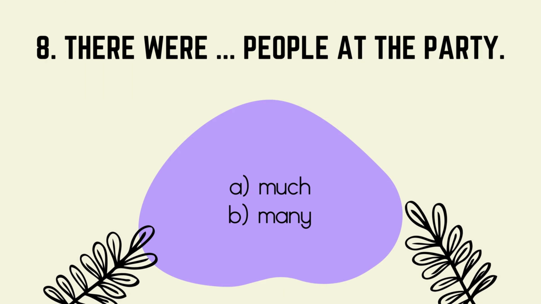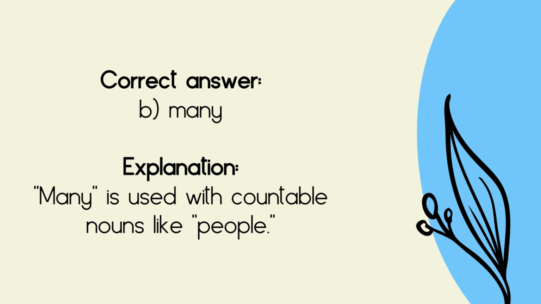8. There were people at the party. A. Much. B. Many. Correct answer, B. Many. Explanation: many is used with countable nouns like people.